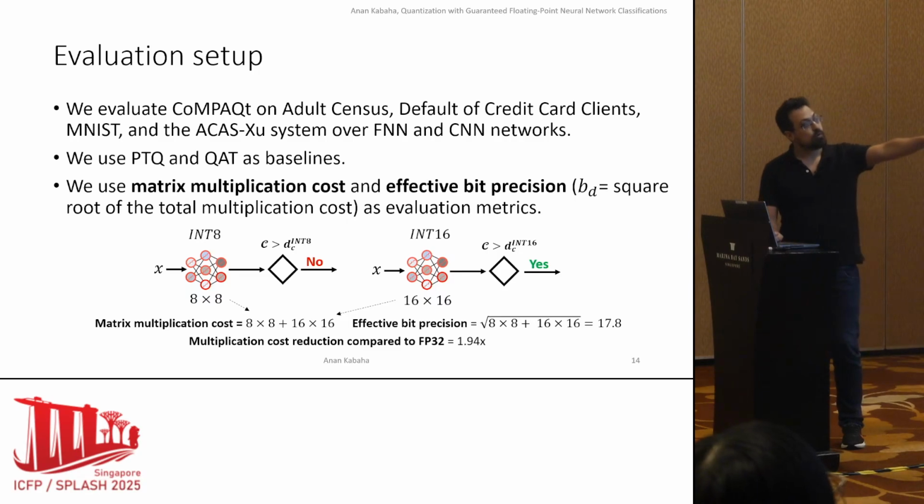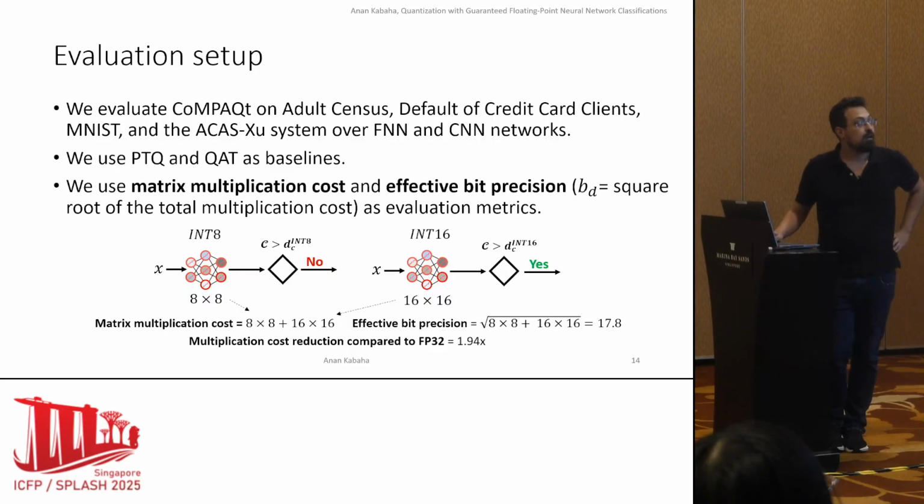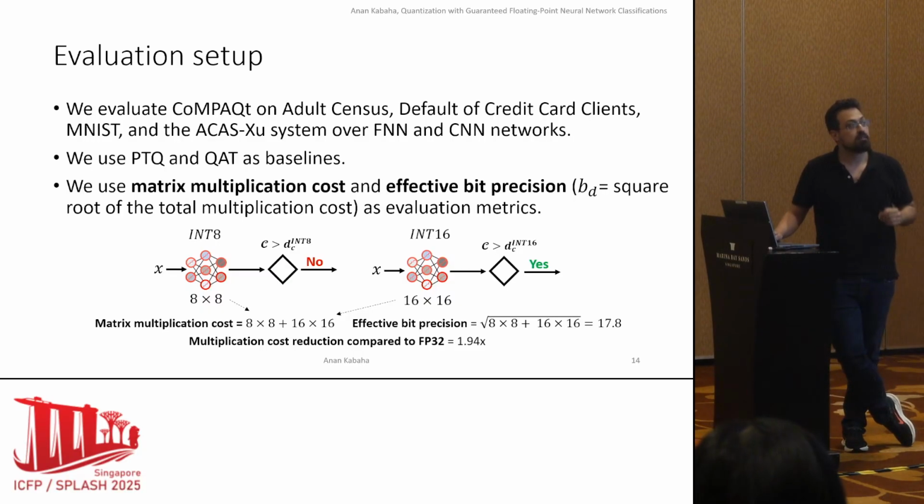We have here two quantized networks, int8 and int16. The multiplication cost of int8 is 8 by 8, and the bit precision is 8, of course. The multiplication cost of int16 is 16 by 16, and the bit precision is 16.